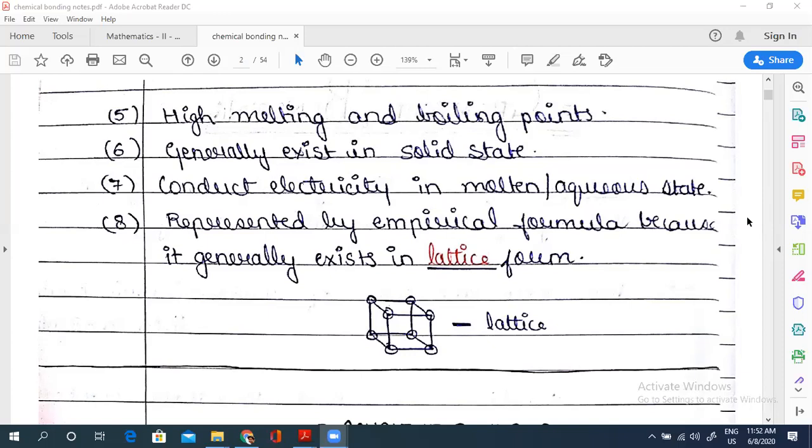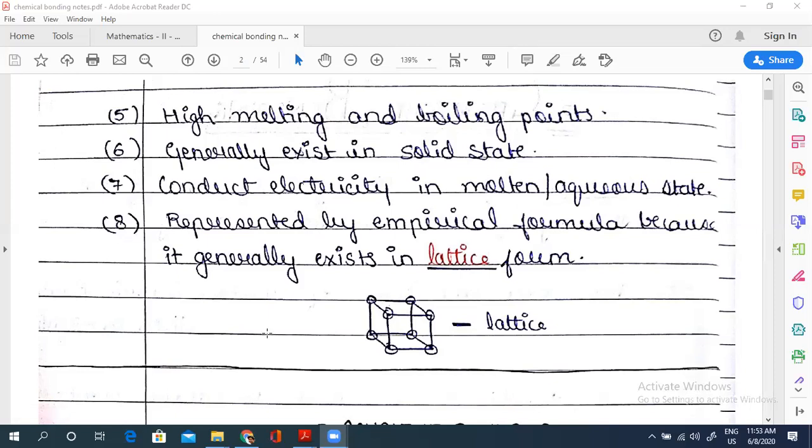Now, they are represented by empirical formulas. Whatever we have written till now, NaCl, MgCl2, it's all empirical formulas. Even covalent compounds are written in empirical formulas, so it's a property common to both. And they generally exist in a lattice. What is a lattice? We'll study it in detail, there's a whole chapter based on that. An ionic compound generally exists in a crystal lattice, in a crystal form, which is a shape of combination of atoms. So that we have to study at last.